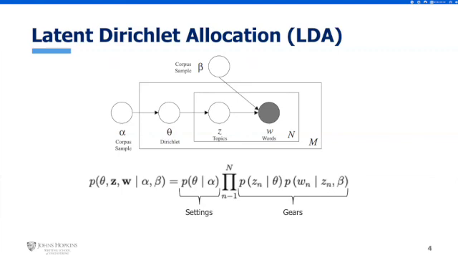When thinking about this from a statistics or probability distribution standpoint, you get this equation on the bottom, which can look a little bit overwhelming. But starting on the left, that's just saying the probability that the algorithm could spit out any document. And for the right side, essentially that first piece before the sum is kind of like the settings of our machine, if we're going to think of LDA as a machine.